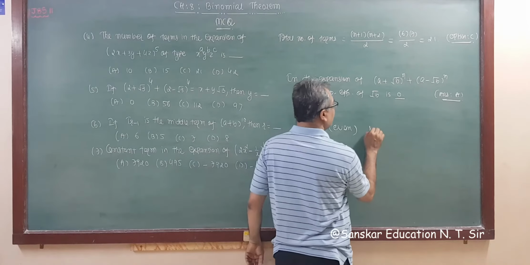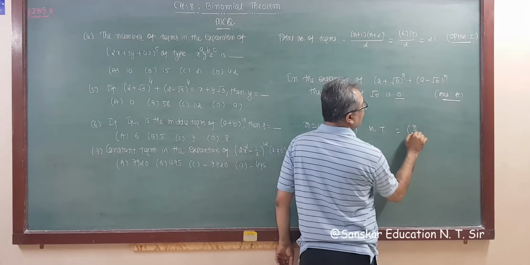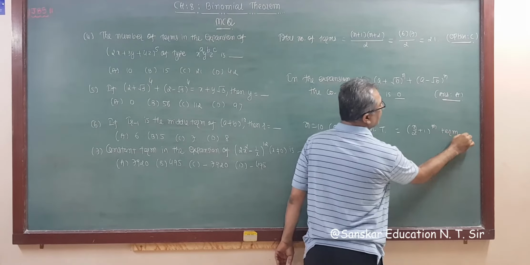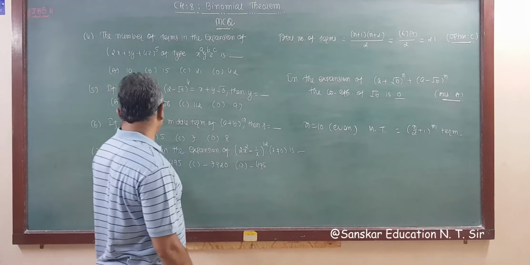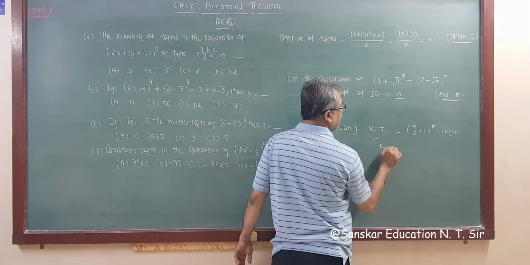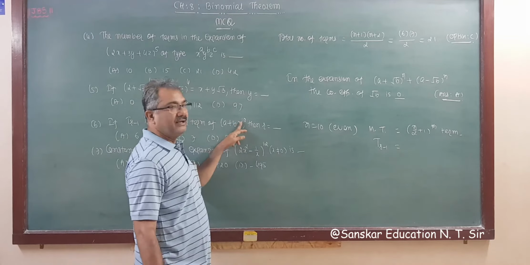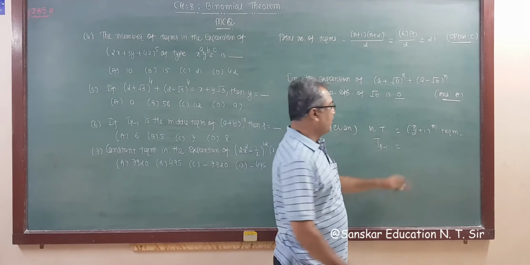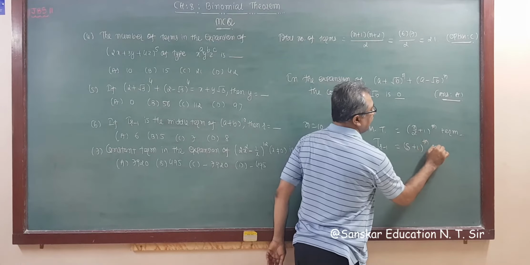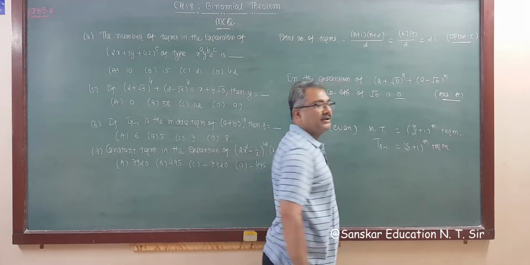So the middle term is the n by 2 plus 1 term, right? But what is given? T(r minus 1) is the middle term. So your middle term T(r minus 1) is equal to n by 2. What is n? 10. So 10 by 2 is 5. Right? So 5 plus 1 term.